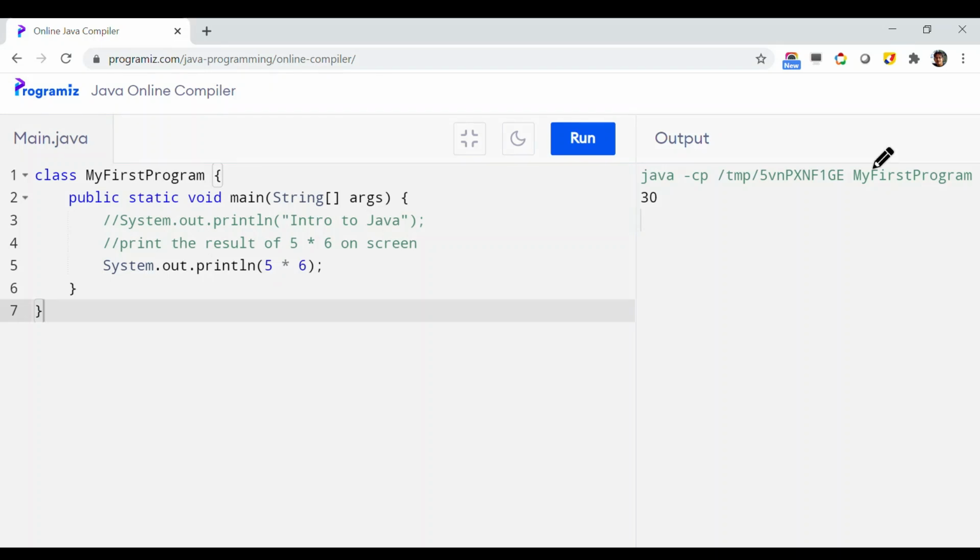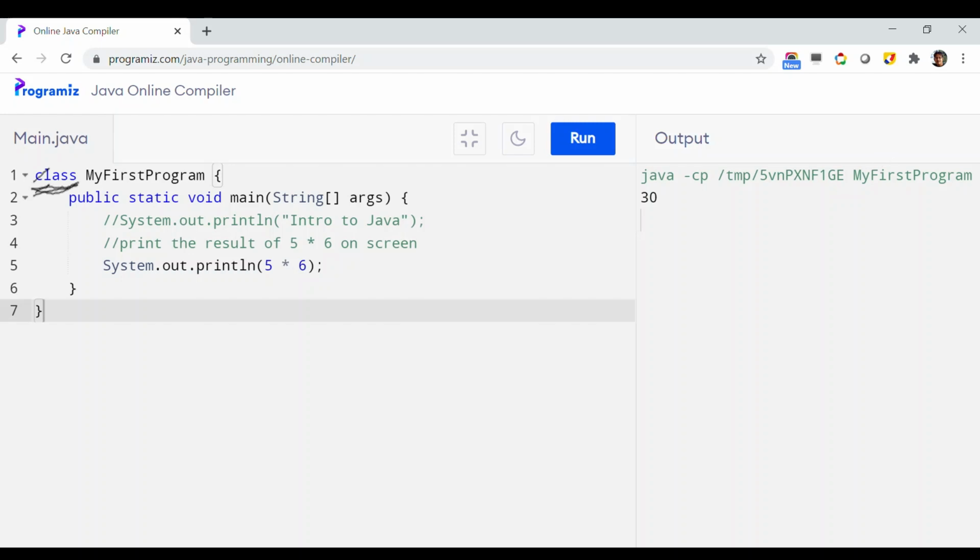Now, let us try to understand the meaning of each line of the Java program that you have written. Java is a strongly object-oriented or fully object-oriented language. That means whatever program you will do, you have to enclose the entire program inside a class. So, enclosing the entire program in a class means you have to start your program by writing class over here.